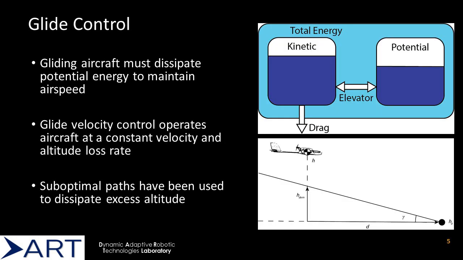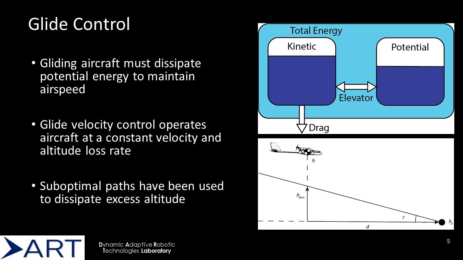A gliding aircraft is limited to dissipating altitude gradually due to drag in order to stay airborne without a source of thrust. Because the aircraft is limited to a controlled descent, altitude is no longer fully controllable and the elevator is primarily used to maintain the velocity of the airplane in the absence of thrust. A glide velocity controller maintains the aircraft at an ideal airspeed that maximizes the lift-to-drag ratio of the aircraft, which maximizes the range the aircraft can fly.